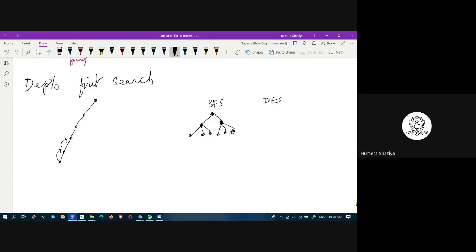This is BFS. In DFS, you start with the start state and you move in one direction until there is a leaf node which does not have further states or successors or descendants.